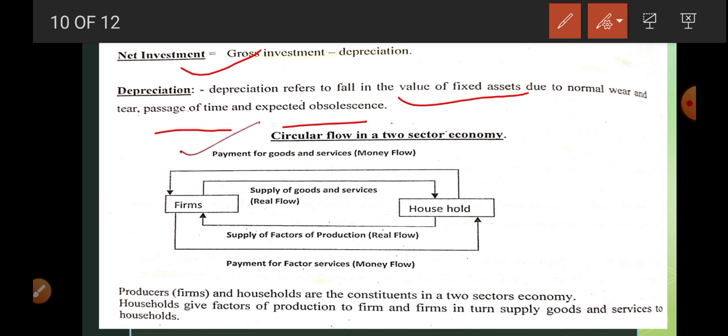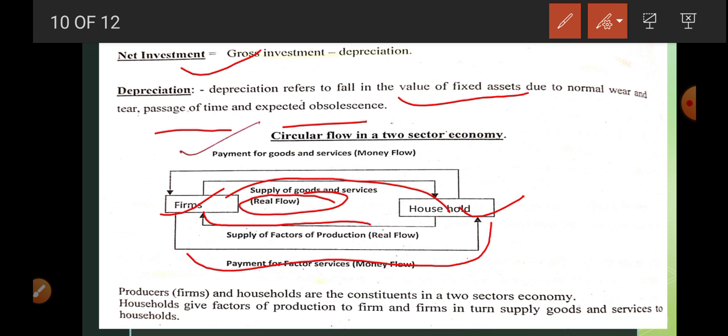Okay, now circular flow in a two sector economy. In two sector economy there is firm, there is household. Household provides factor service to firm, and firm provides goods and services. So this is your real flow. If there is monetary system, when household provides factor service, in return they are going to get money as income, factor income, and this income they are going to spend on the purchase of goods and services. So this is your money flow.